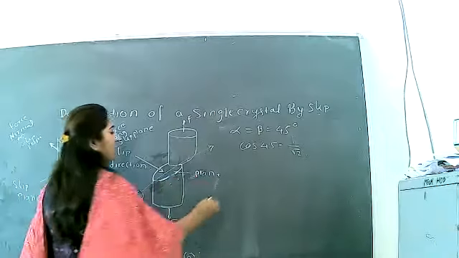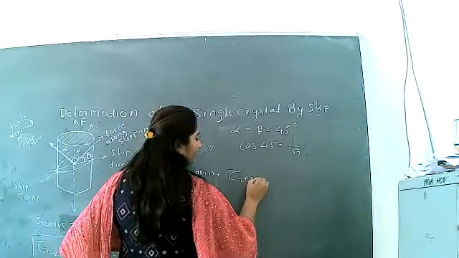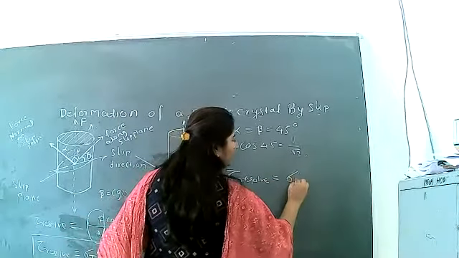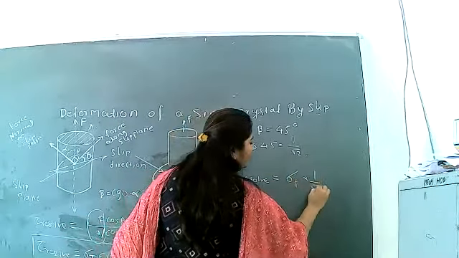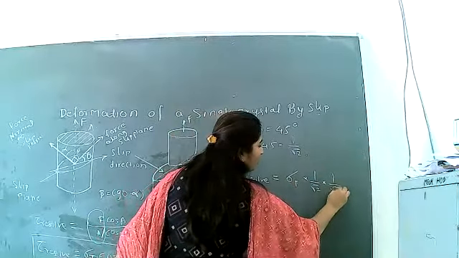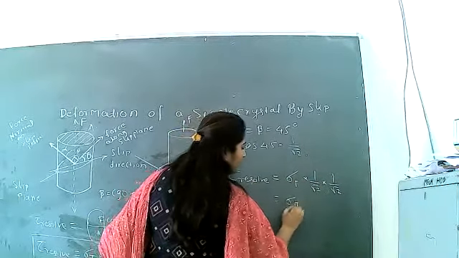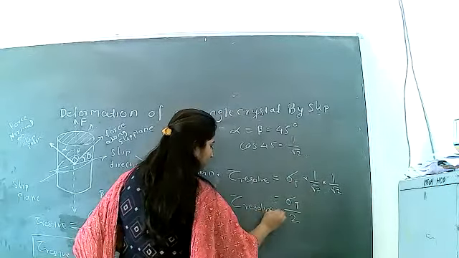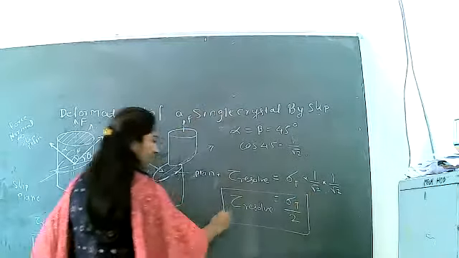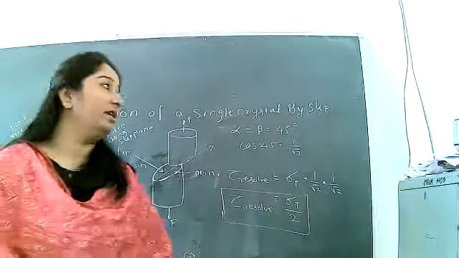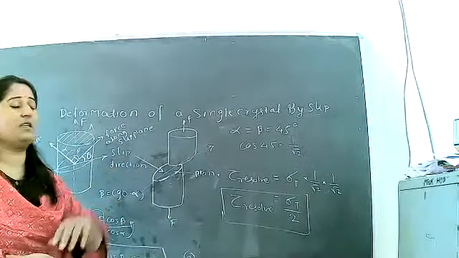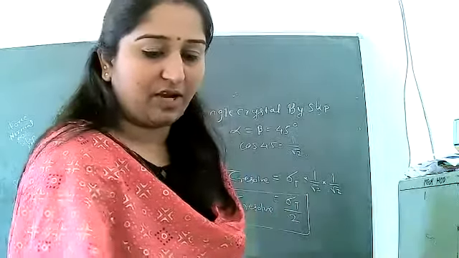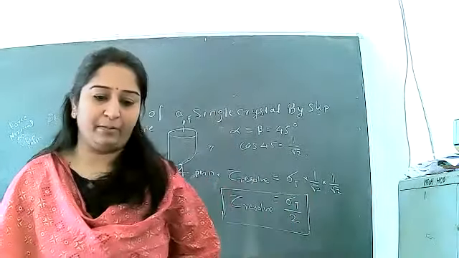So by putting this value here, tau resolve is equal to sigma t into 1 upon square root of 2 into 1 upon square root of 2, which is equal to sigma t divided by 2. This is the solution for the deformation of the single crystal by slip. We find the shear stress along the slip plane.